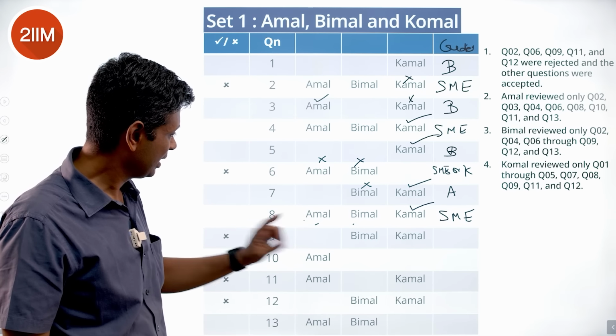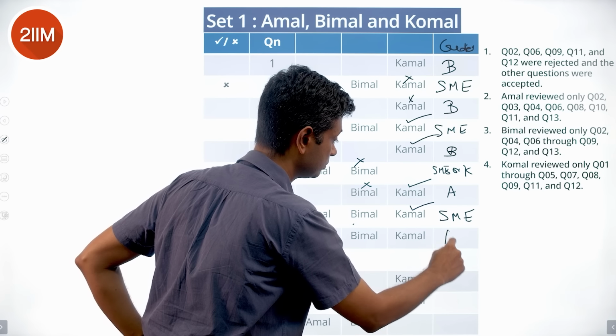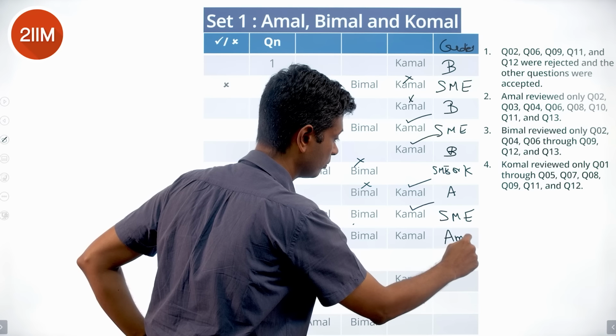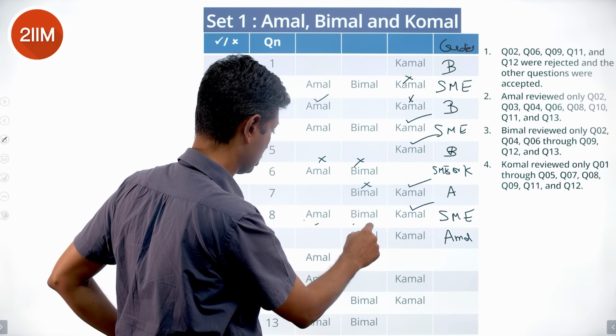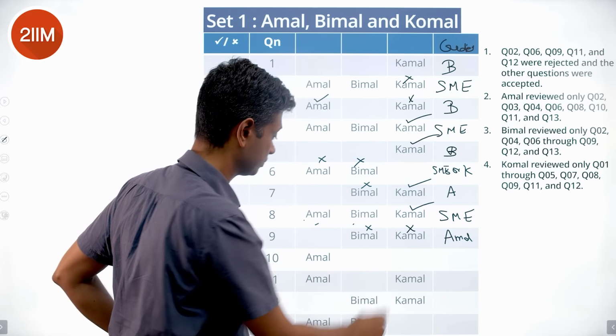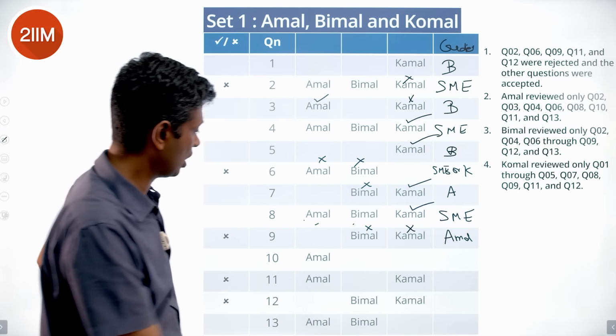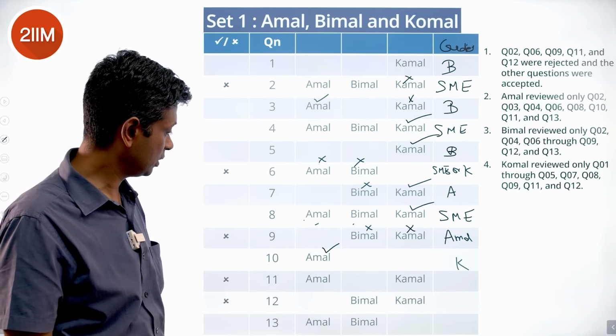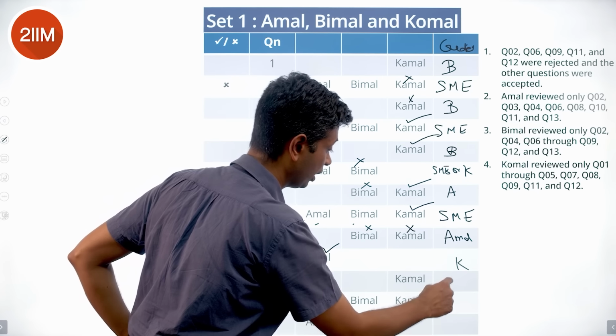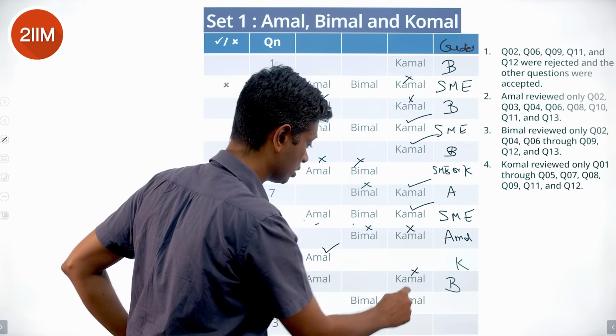Question number 9 has been created by Amal, because Bimal and Komal have reviewed it. Bimal has rejected it, and so too has Komal. So Amal has approved it. This is created by Komal. Amal and Komal have reviewed it. That means it must have been created by Bimal. Komal rejects it. It goes to Amal.